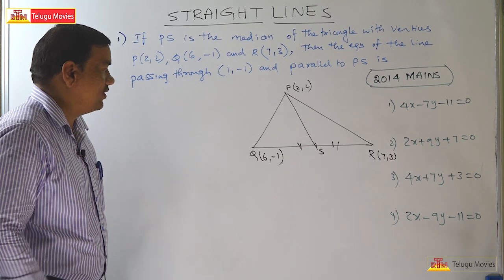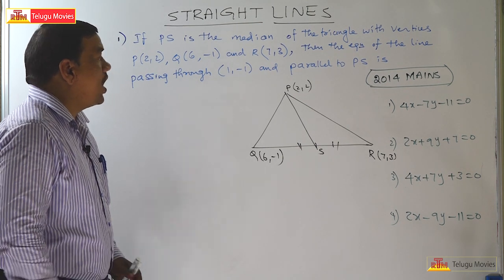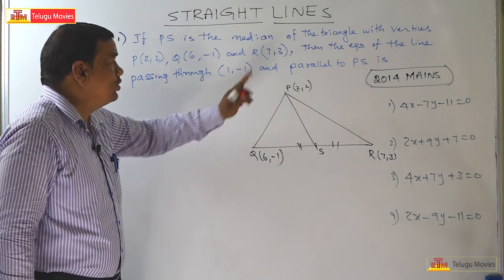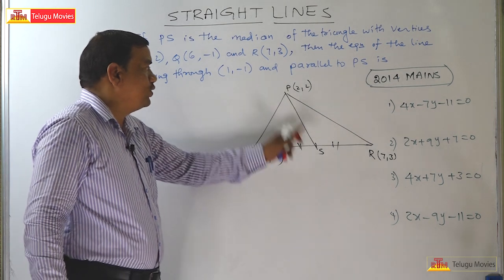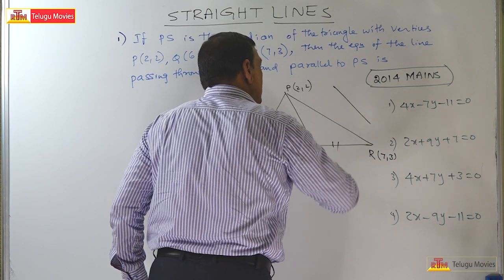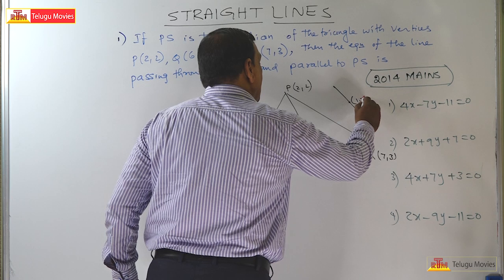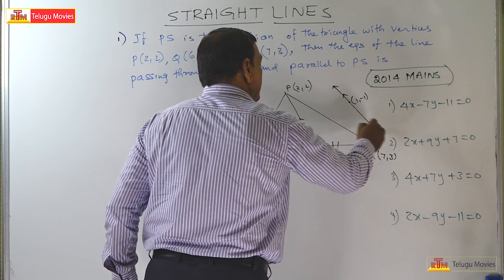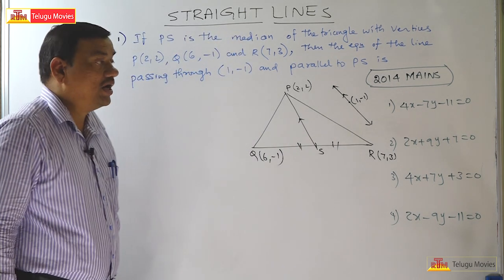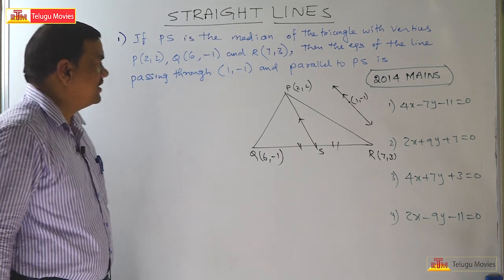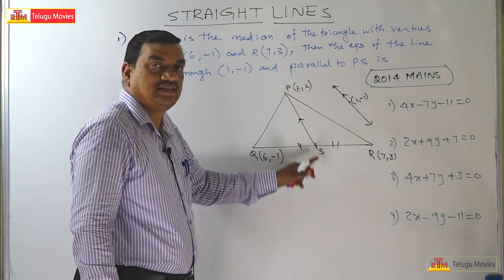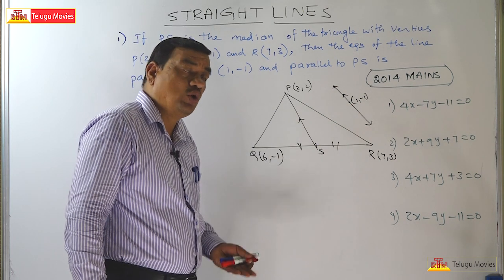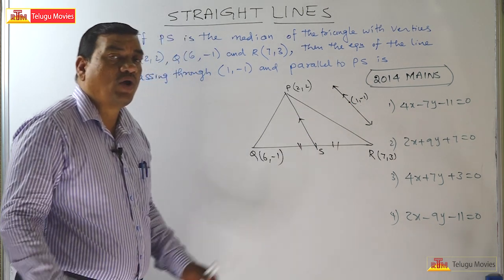Now we have to find the equation of another line which is passing through (1, -1) and parallel to PS. These two lines are parallel. How to find it? Very easy. Find the slope of PS. Therefore these two lines will have the same slope. Then, using the point slope form, the problem is over.